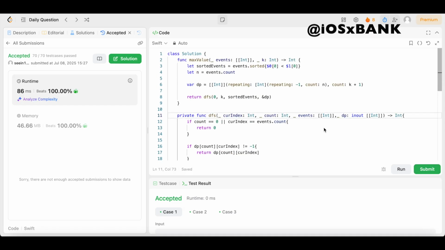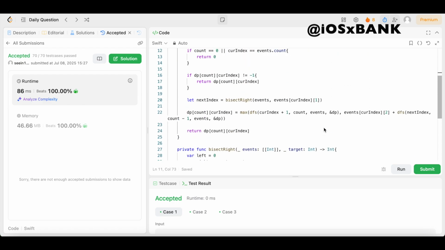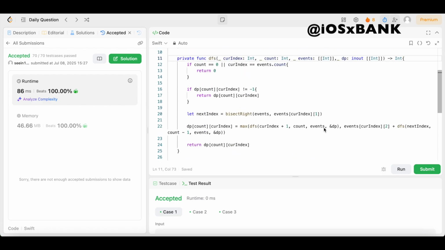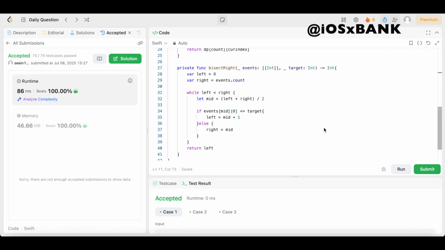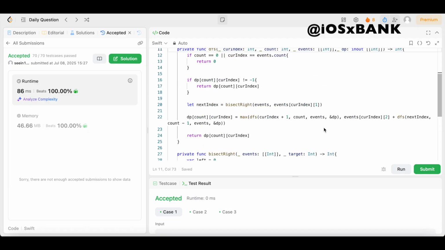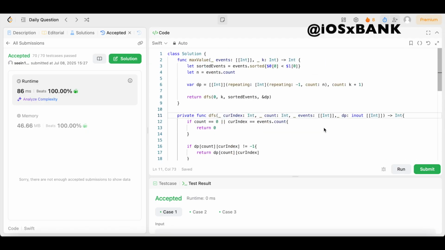So before we leave, make sure you get one more look at the code. This is the top part. This is the middle part. This is the DFS function. Boom. This is the bisect right function. Boom. One more time, get the main function.